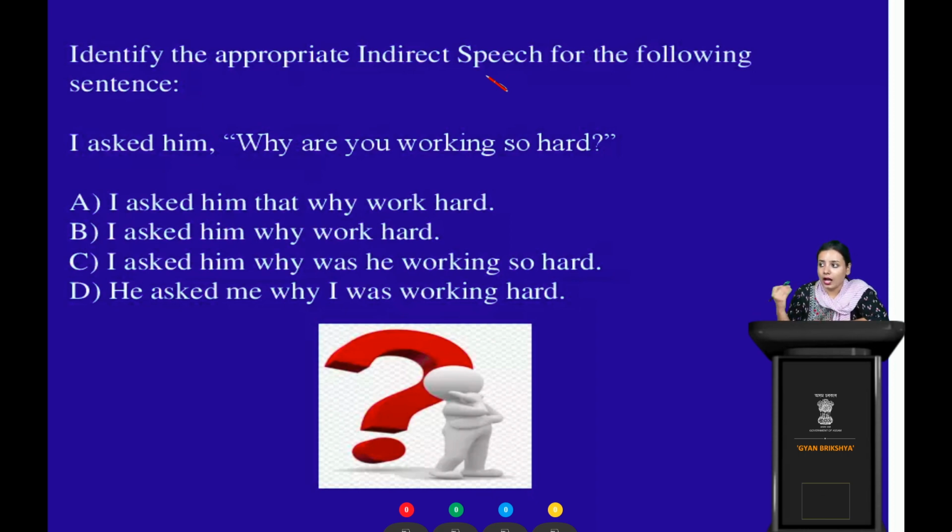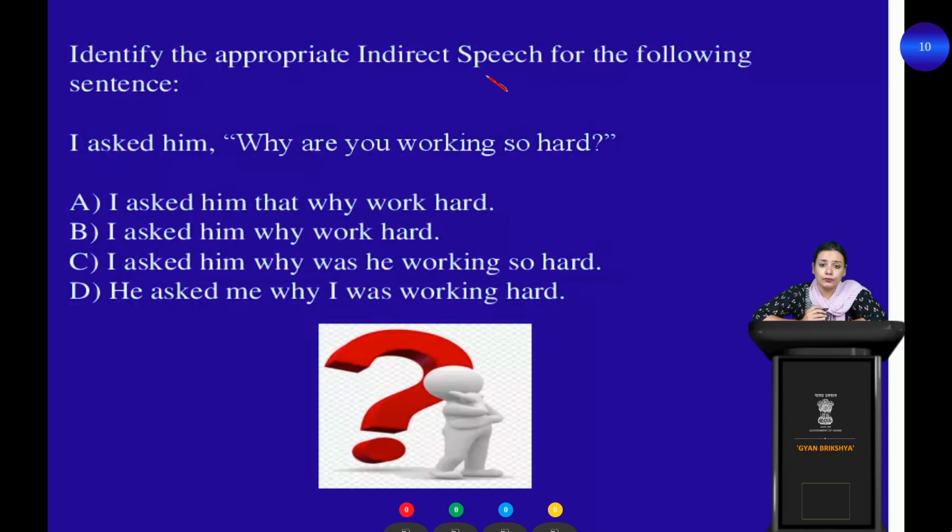There are four options. Let me start the timer now, and I'm going to read the options. A, I asked him that why work hard. B, I asked him why work hard. C, I asked him why was he working so hard. And D, he asked me why I was working hard.